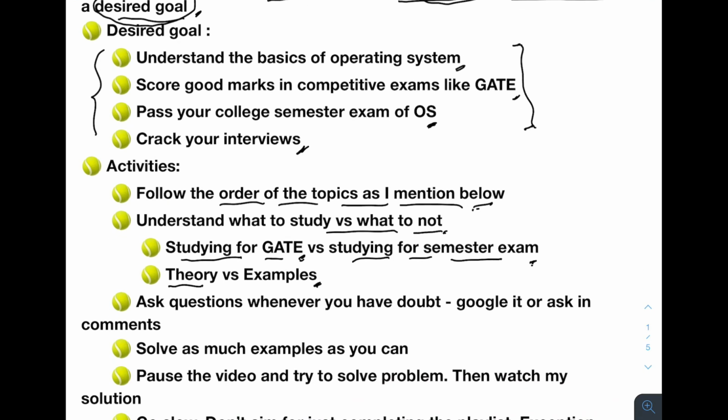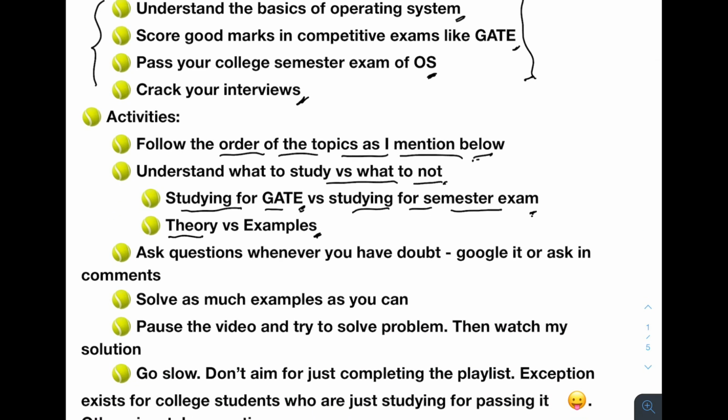Now the next activity is to ask questions whenever you have doubt. Do not keep it in the mind. Either you can Google it or you can ask me in the comments of the video. I will answer that. So do not keep that in mind, okay? If you want to understand the operating system concepts very well, do not do this. And also, as I already said, solve as many examples as you can. This is very important. Then you will understand in detail how it is working, everything.